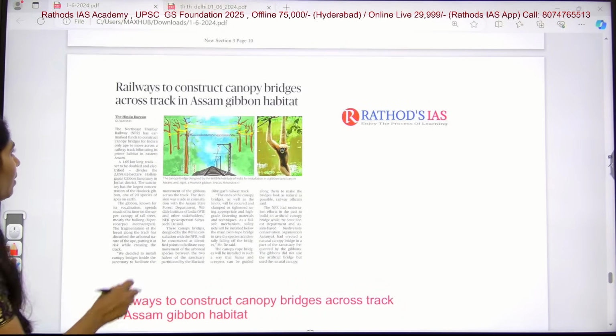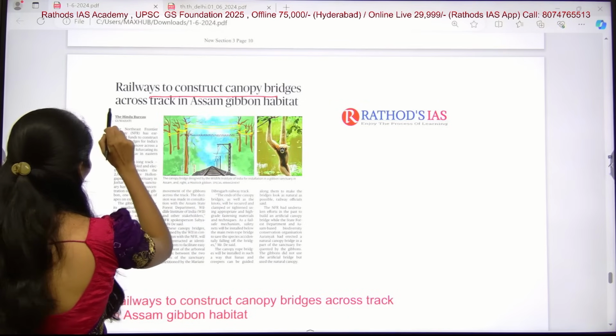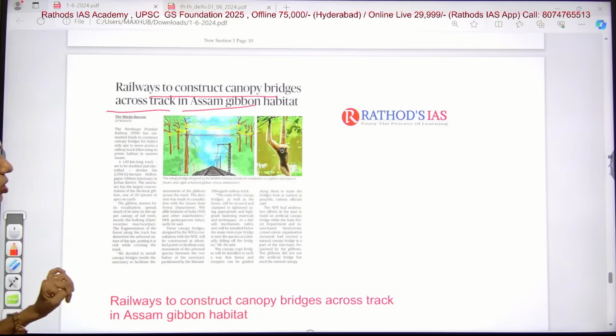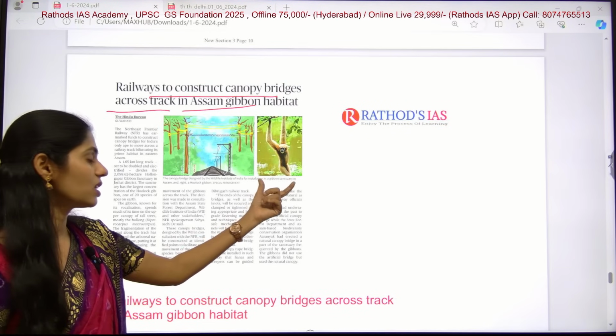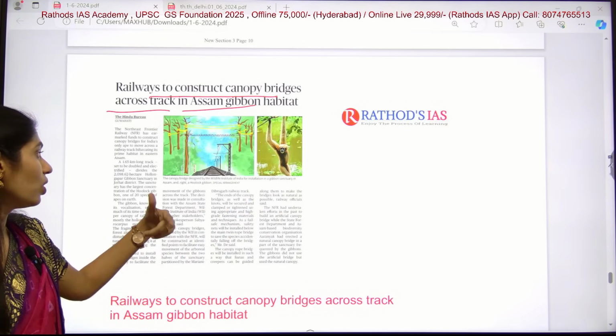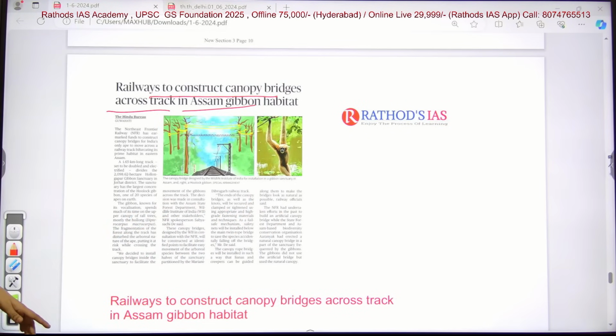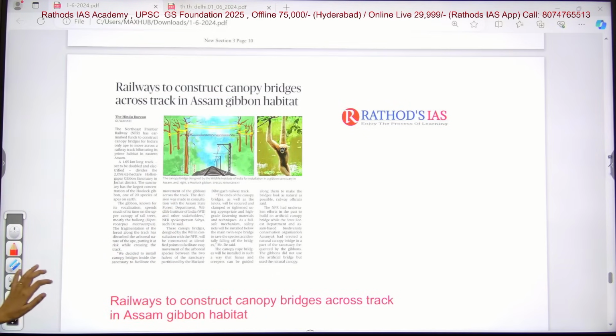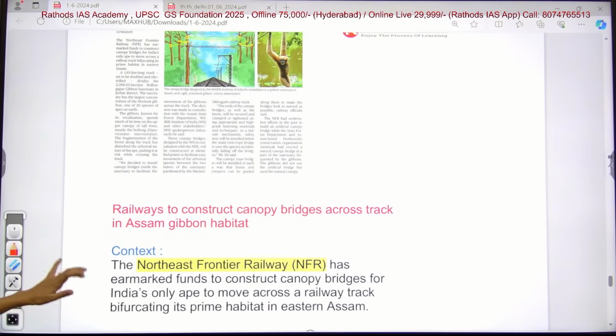Railways want to construct canopy bridges across the track in the Assam gibbon habitat. This animal you can see here, that is the gibbon. Where they are located, they are going for building of these canopy bridges like this. They are connecting the trees, so that they want to decrease the accidents which are caused by the heat of these trains.